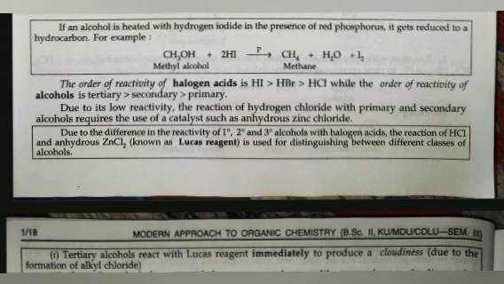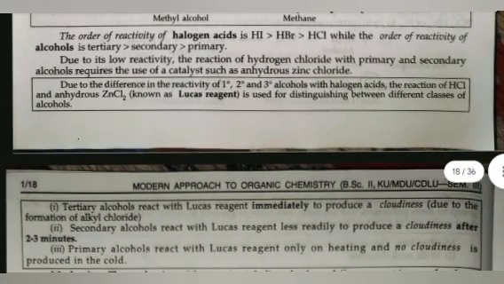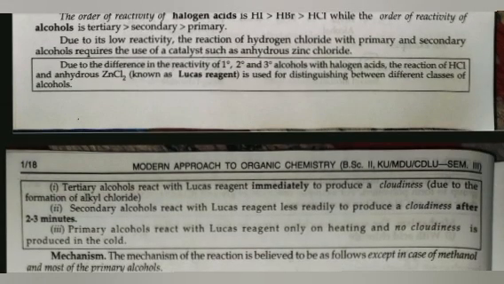The order of reactivity of halogen acid is HI > HBr > HCl, while the order of reactivity of alcohol is tertiary > secondary > primary. Due to its lower reactivity, the reaction of hydrogen chloride with primary and secondary alcohol requires the use of catalysts such as anhydrous zinc chloride. Due to the difference in the reactivity of 1 degree, 2 degree, and 3 degree alcohols with halogen acid, the mixture of HCl and anhydrous ZnCl2, known as Lucas reagent, is used for distinguishing between different classes of alcohol.